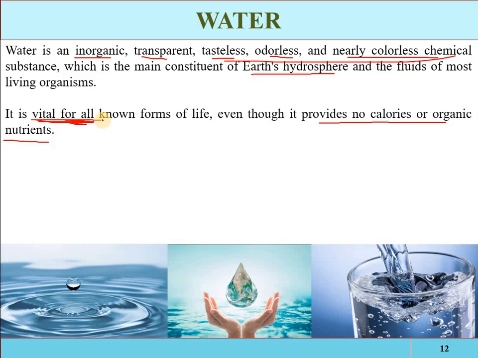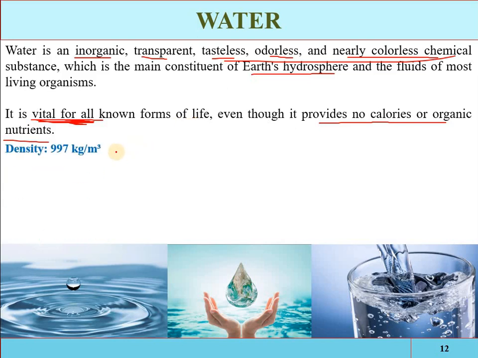We cannot survive without water longer than we can without food. If water is not available, human beings and living organisms cannot survive. But it does not provide any calories or energy. If the level of H2O is reduced in a living organism, then some water will be required to sustain and maintain its growth.